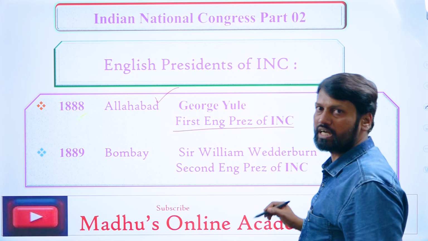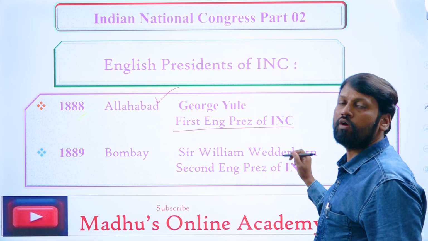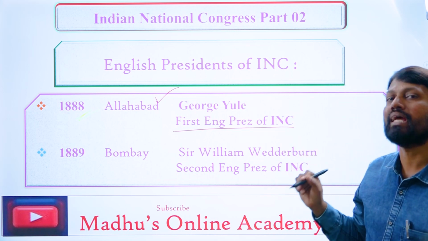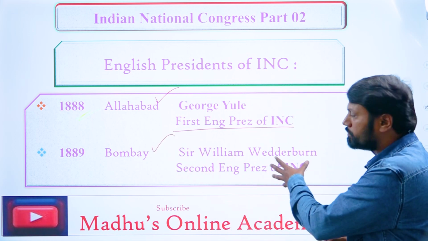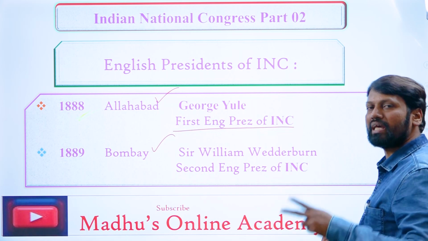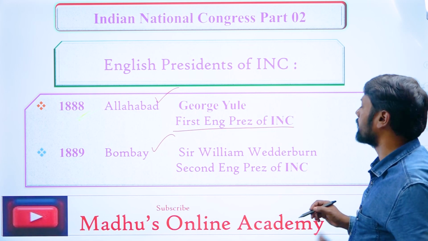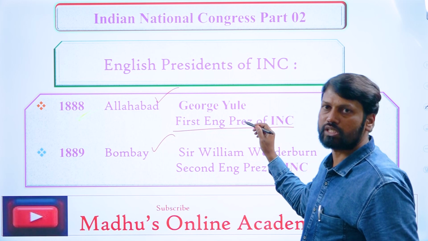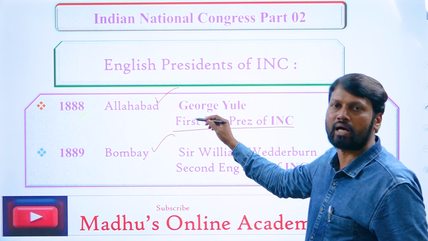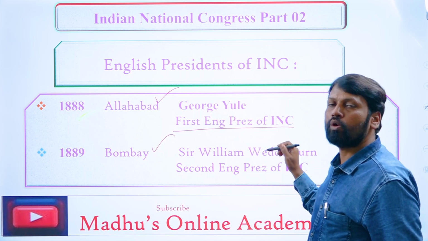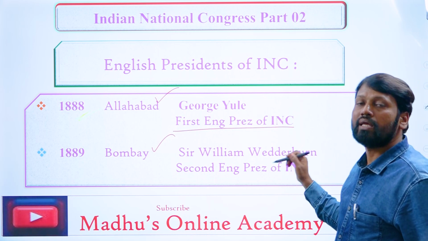The second English president of INC was Sir William Wedderburn, and this session was held in the year 1889 at Bombay. Sir William Wedderburn also served as the president of INC two times, remember, whereas George Yule served only one time. Got my point? So the first English president of INC was George Yule, who presided over the session held at Allahabad in 1888, and the second was Sir William Wedderburn, with the session held at Bombay in 1889.